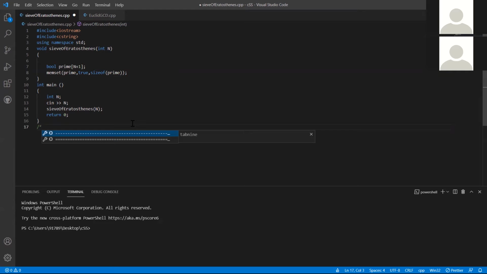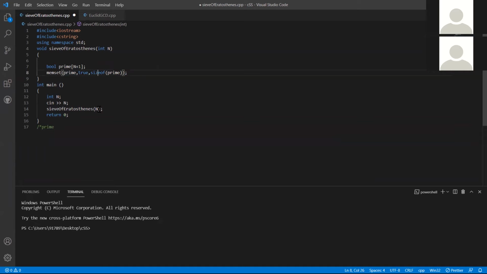Okay, so the first parameter is prime here. For any array, the name of the array will point to the 0th index. This is true for any array, right? So when I'm giving the first parameter as prime, what I'm telling this memset function is, you start from here, okay? Start from the 0th index and cover this block of memory.